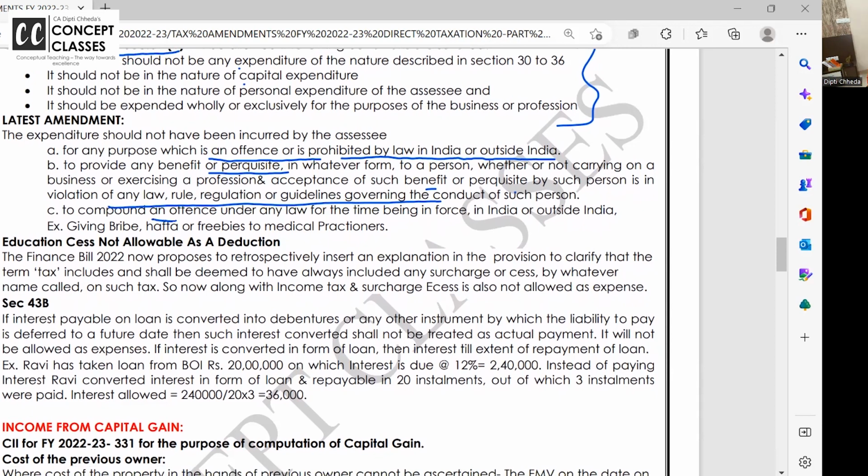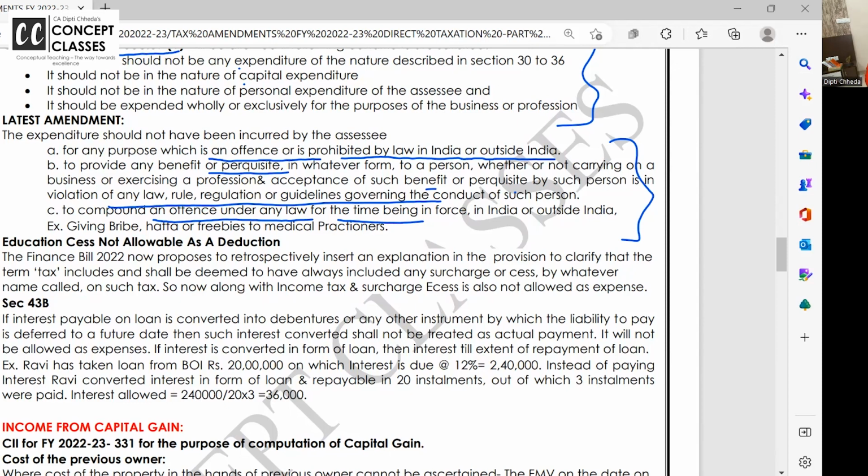Last one, to compound an offense under any law for the time being in force in India or outside India. I know this is a language like law, and law is not my subject. I'm trying my best. If there is still confusion, you ask me. To compound an offense: sometimes when we make a mistake, for example, we have made a building related to our business, but we have deviated from the construction, and to regularize it, we buy TDRs and all, and you can make it legal now. You are not allowed to do commercial activity in this area, but if you pay some amount, now you are able to do the commercial activity.